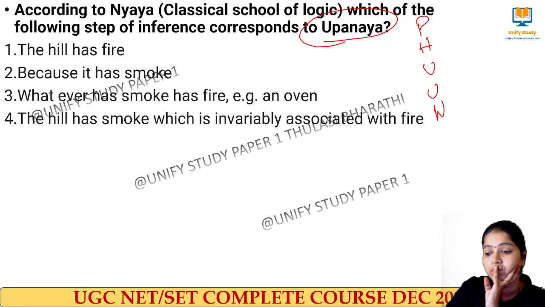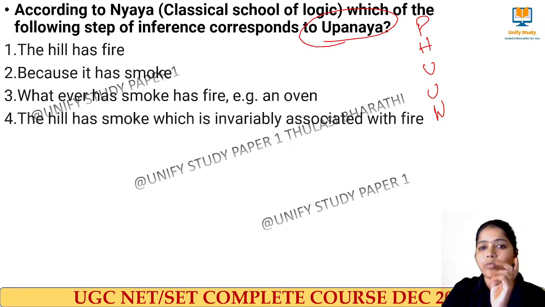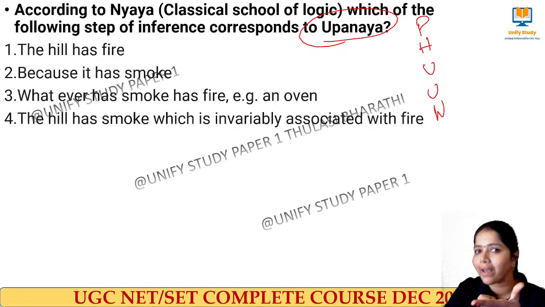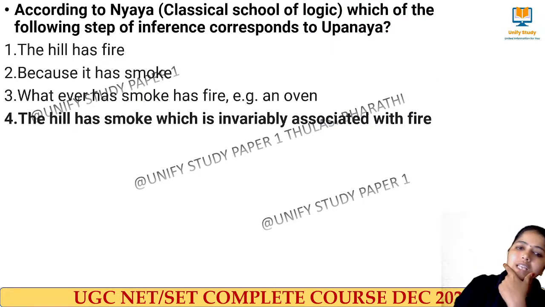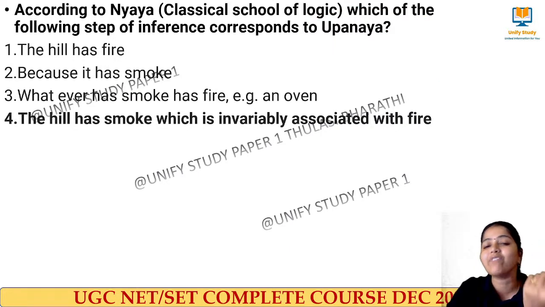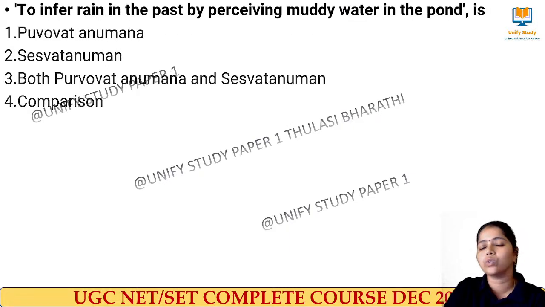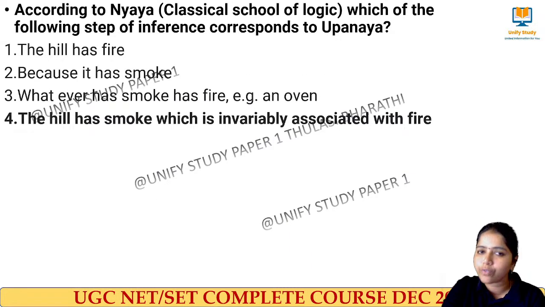Upanaya. Pratijna, Hetu, Udaharana, Upanaya, Nigmana. No, because this is Hetu. Here it is Upanaya. I am reaffirming it. The right answer is: the hill has smoke which is invariably associated with it. Okay, right. Do this one. Option 4 is the right answer.